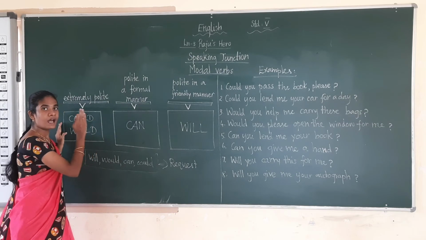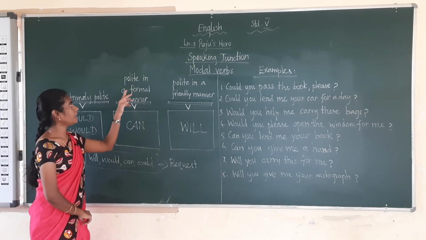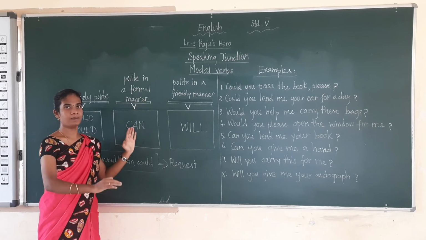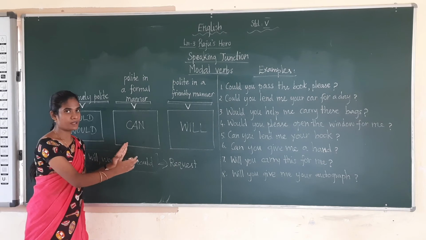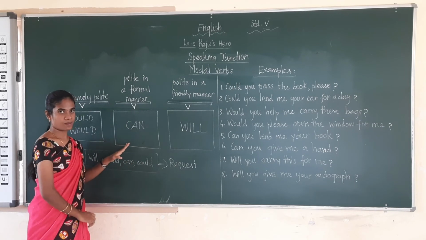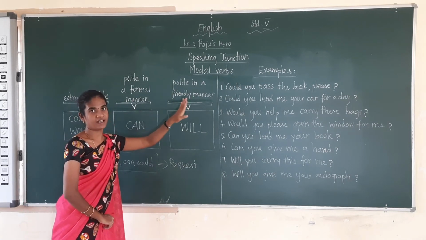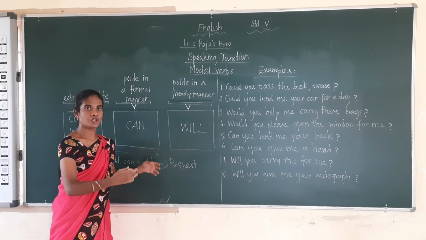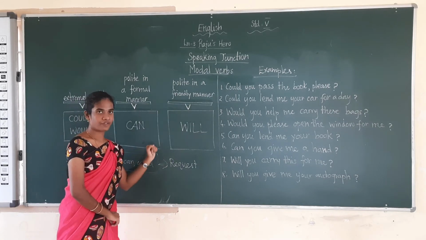Extremely polite means very politely. Polite in a formal manner: formal manner means to the school, office, college. You will be asking in a formal manner to the principal, to the HM. Then you are asking polite in a friendly manner. Friendly manner means to your friends, to your parents. You will be asking in a friendly manner only.